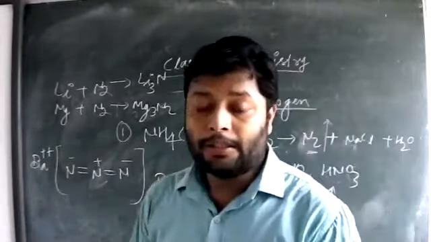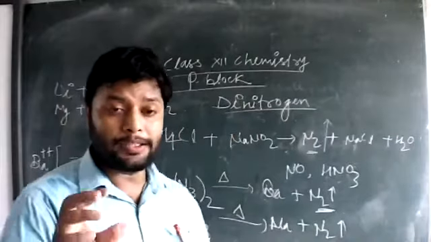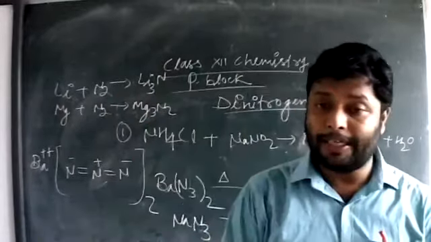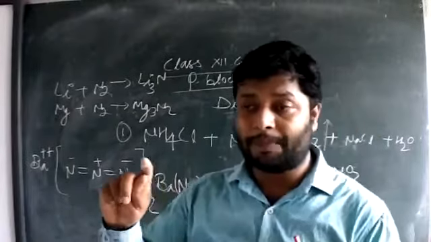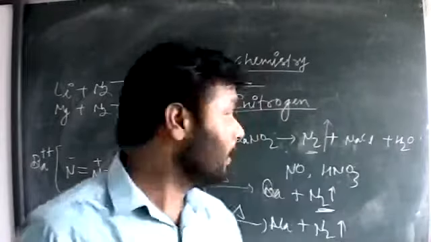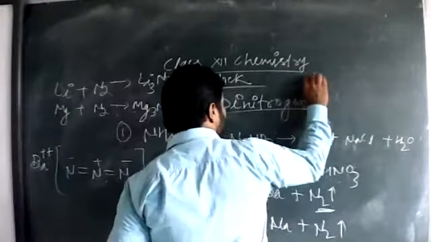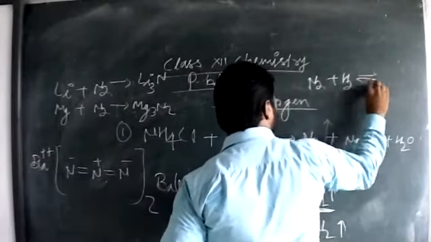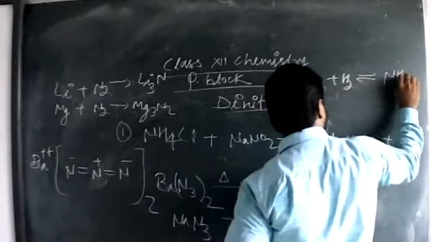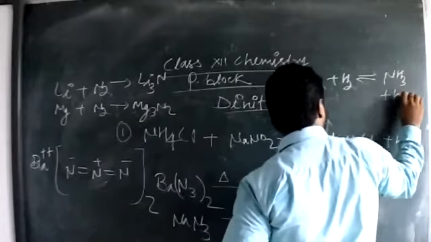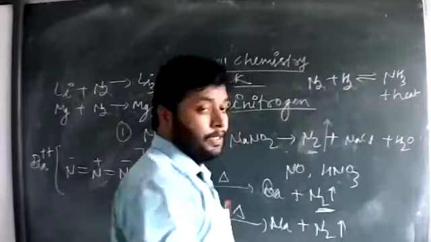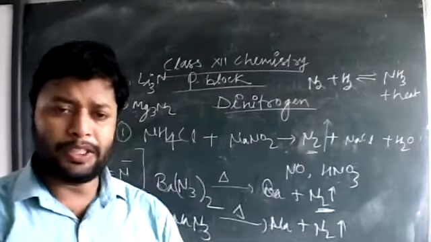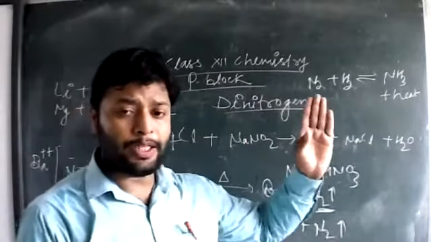Even Haber's process, the production of ammonia on a large scale, is based on the reaction of nitrogen with hydrogen. This is called Haber's process when nitrogen reacts with hydrogen.